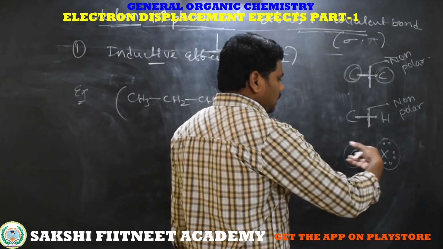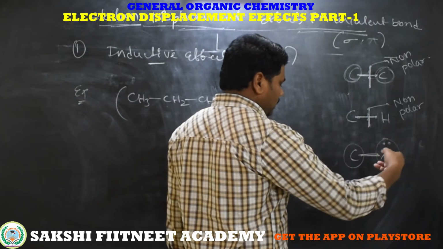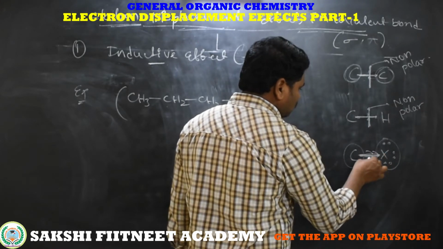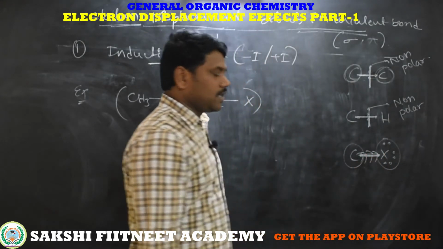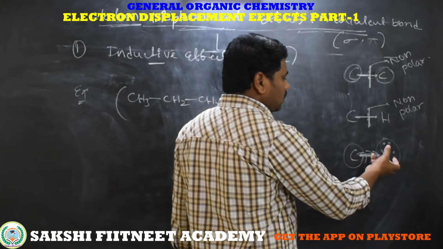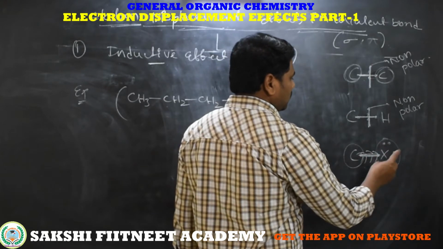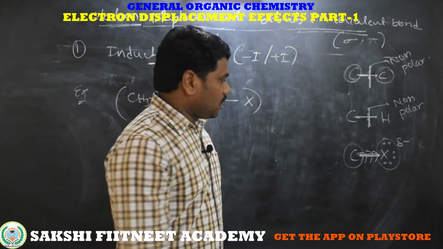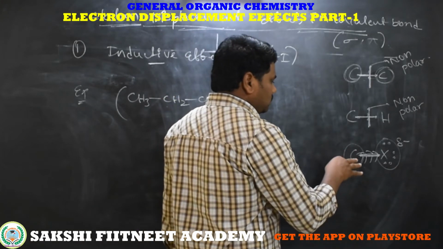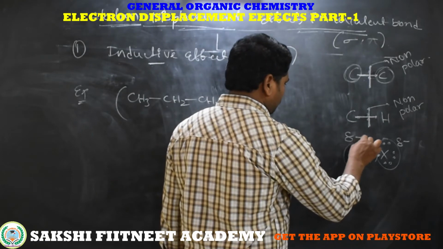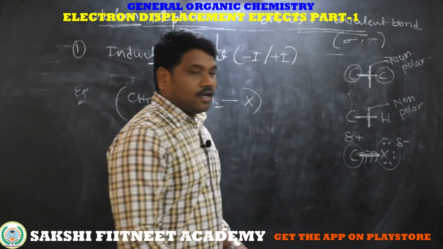Because of that higher electronegativity, the sigma bond electrons are displaced towards the halogen. Displacement towards the halogen increases the electron cloud around the halogen, giving a partially negative charge, and around the carbon the electron cloud decreases, so the nuclear charge dominates, that is a partially positive charge.